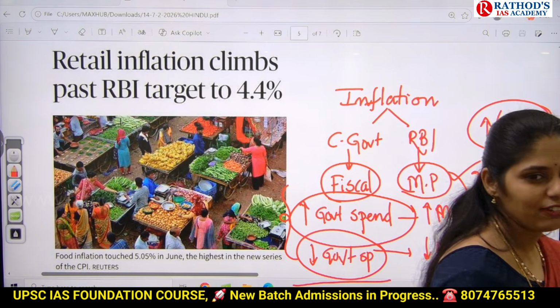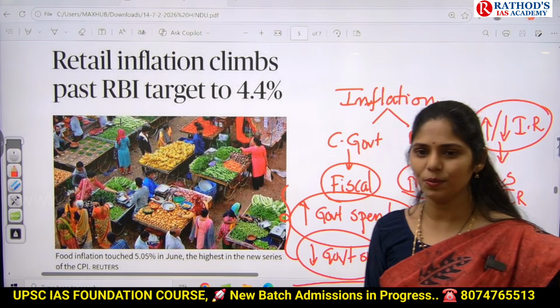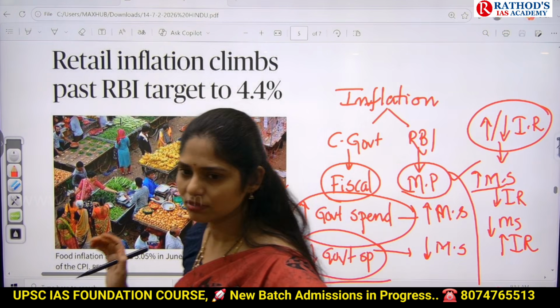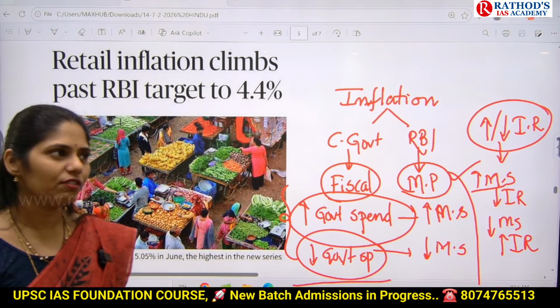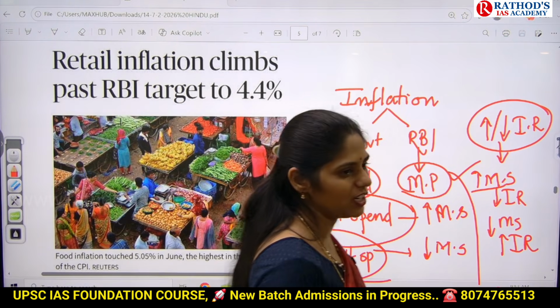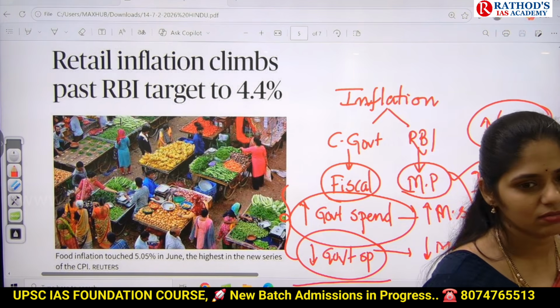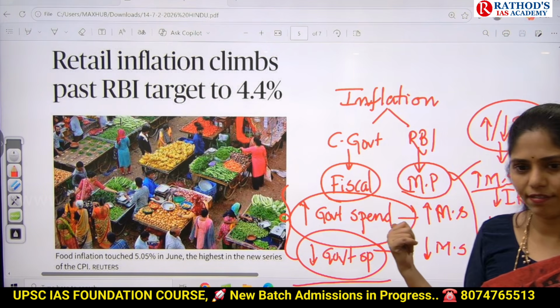In 2025, there were 2 questions in UPSC prelims related to inflation. In 2026, unfortunately, there is no question. But in 2025 mains also they gave one question on inflation: what are the causes of inflation? Just a 10 marker question they gave.